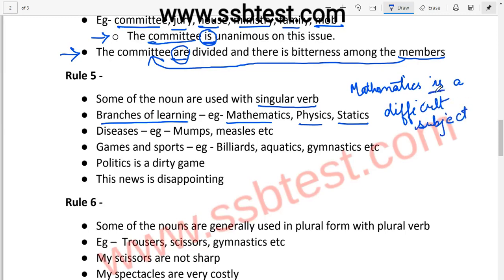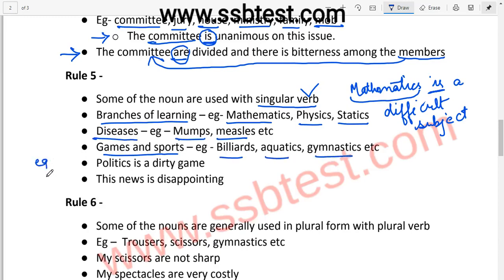So is is being used here, right? Because this is a noun which is used with singular verb. Similarly, physics. We can say that physics is a very interesting subject. Similarly, statics. Similarly, we can consider some diseases also like mumps, measles, games in sports also, billiards, aquatics, gymnastics.